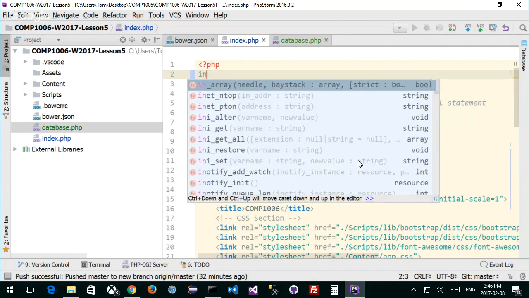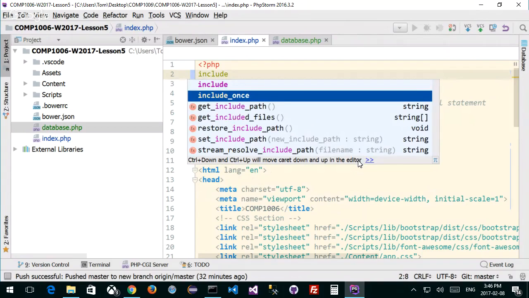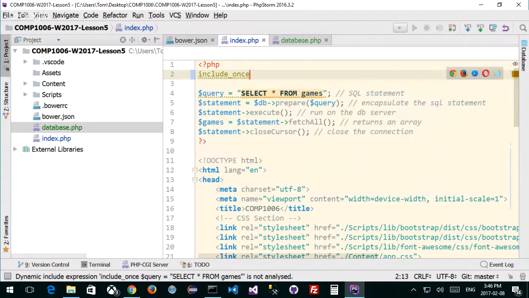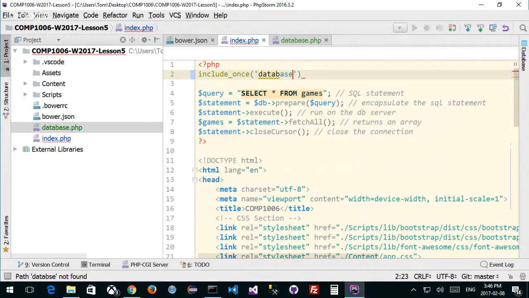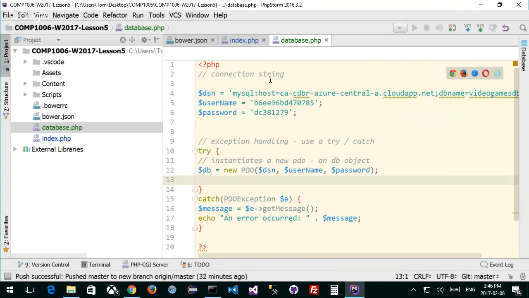So I'm going to say include, and notice it gives me some code hinting, include once. And then we need to know what we're including. And what is it called? Database.php. As I type, it comes up with some code hinting, and I can put that in. So there, inside line 2, is where everything from database.php will be injected.